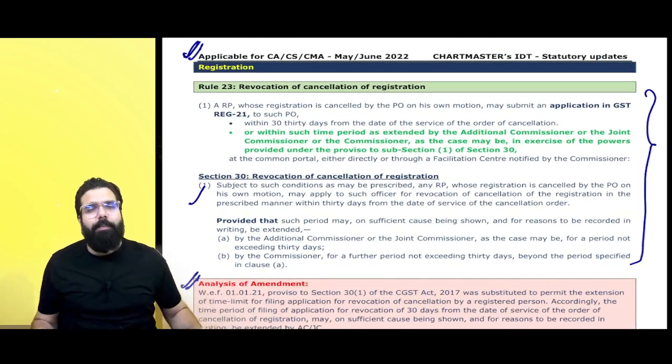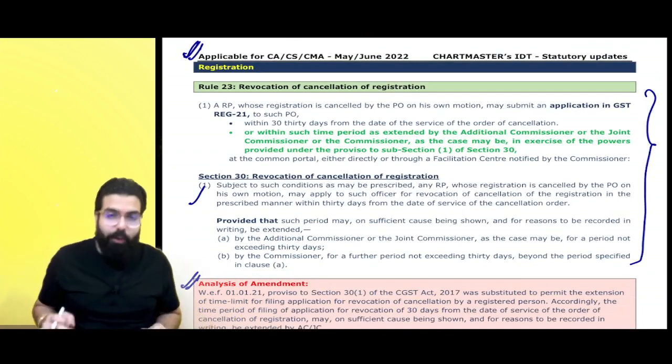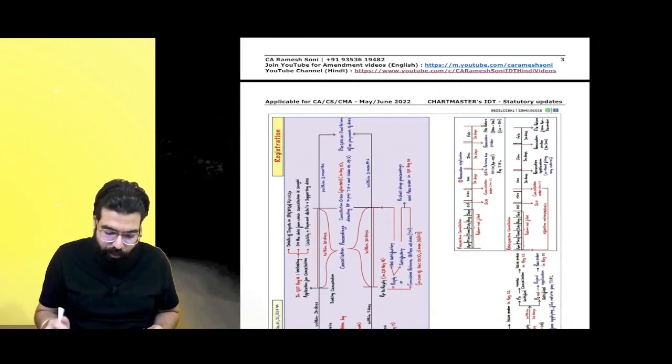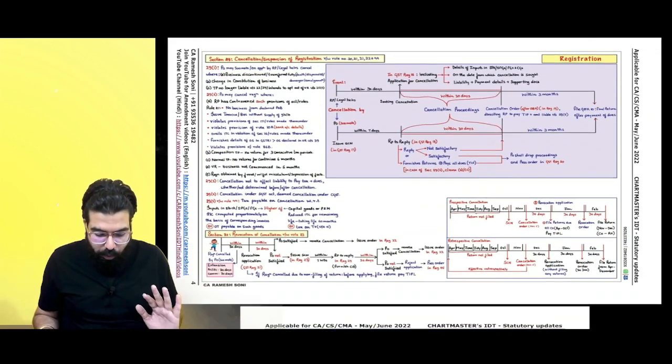Sir, registration chapter, what is the amendment? Baba, there is no amendment as such. Actually, what happened? If you have my chart book, I would like to show you from the chart. Yes, sir, we have the chart book. Let me show you from the chart over here. Now, if you don't have the chart book, no problem at all.